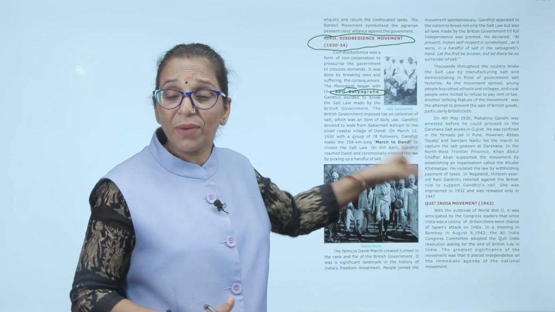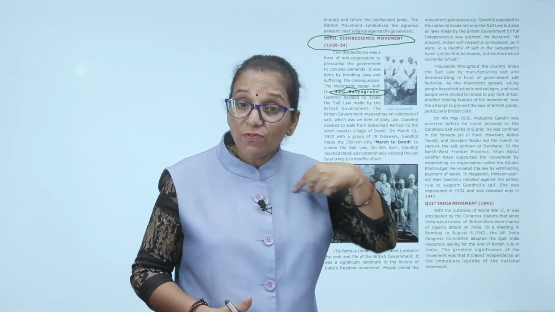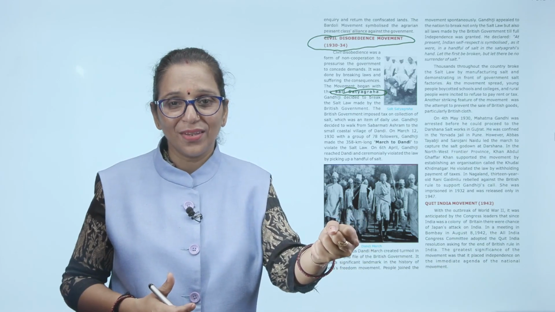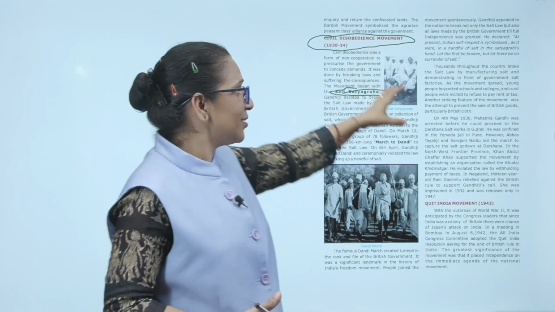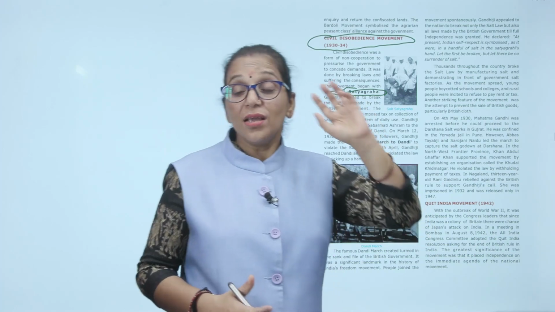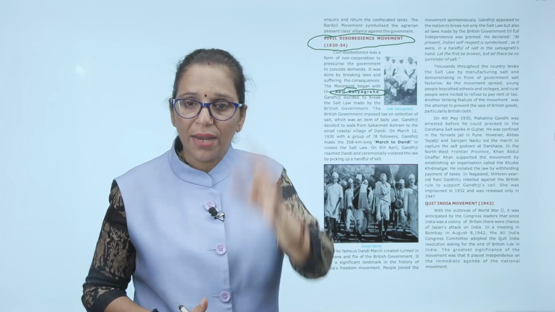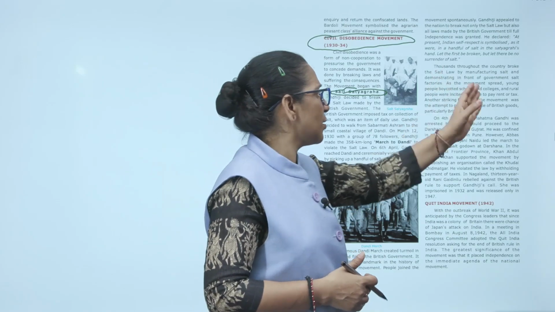He declared that at present, Indian self-respect is symbolized in a handful of salt in the satyagrahi's hand. Fight for your self-respect, your dignity. Let the hand be broken, but let there be no surrender of the salt. So these were Gandhiji's words, where he motivated the people to break British laws in a peaceful manner. Thousands of people throughout the country broke the salt law and many other laws.